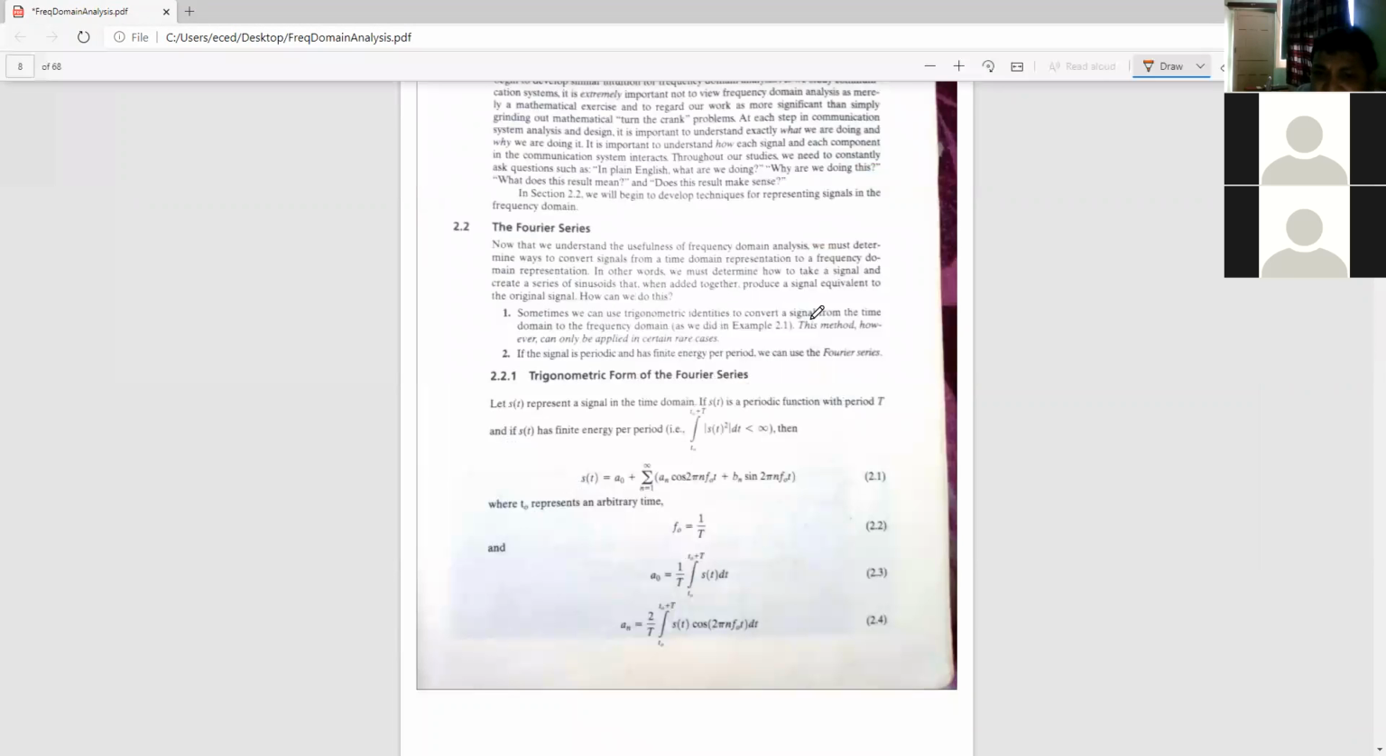What we see, sometimes you can use trigonometric identities to convert a signal from time domain to frequency domain, as we did in example 2.1. This method, however, can be applied in certain rare cases only. Okay, that means simple trigonometry can only be applied when the number of frequency components present in the signal is lesser.